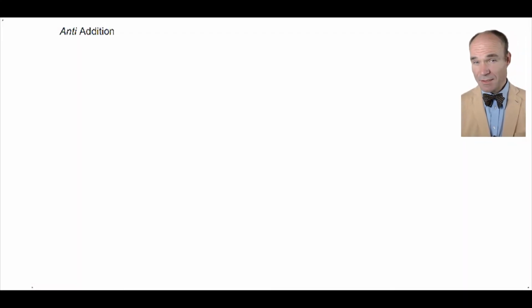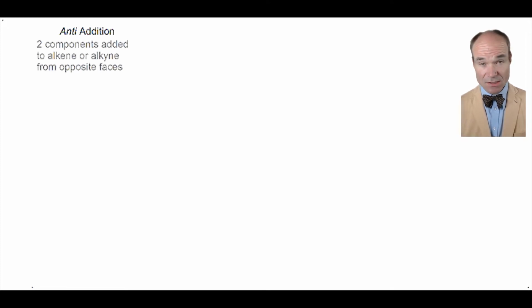Let's look at some reactions that create enantiomers, diastereomers, and meso compounds. Here is an anti-addition, where two components are added to an alkene or alkyne from opposite faces. It's not an anti-relationship between two substituents of a molecule necessarily. They are two different uses of the term anti.